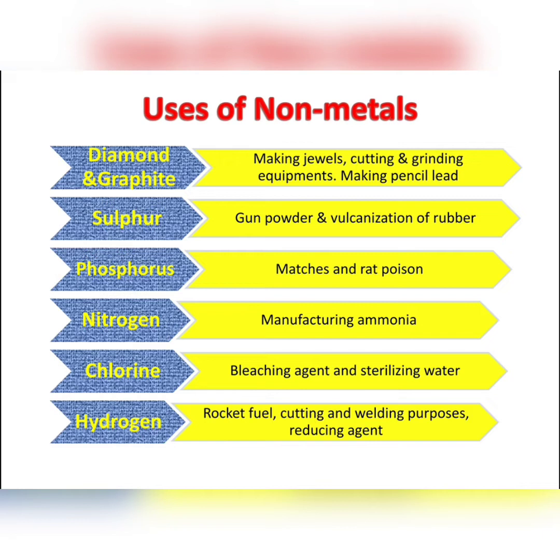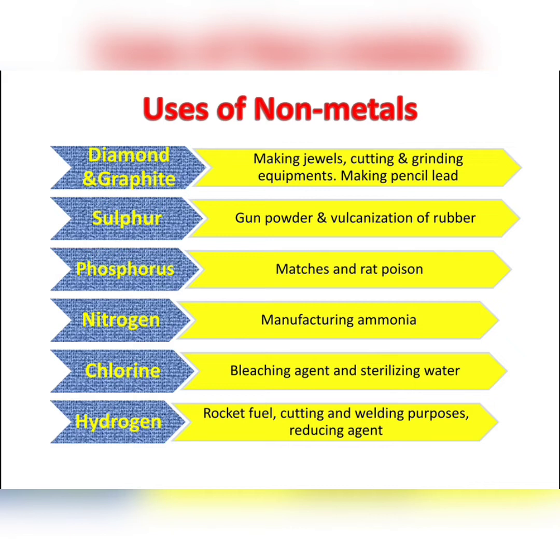Sulfur. It is used in the manufacture of gunpowder and vulcanization of rubber. Phosphorus. It is used in matches, rat poison, etc. Nitrogen. It is used in the manufacturing of ammonia. Chlorine is used as a bleaching agent and in sterilizing water.